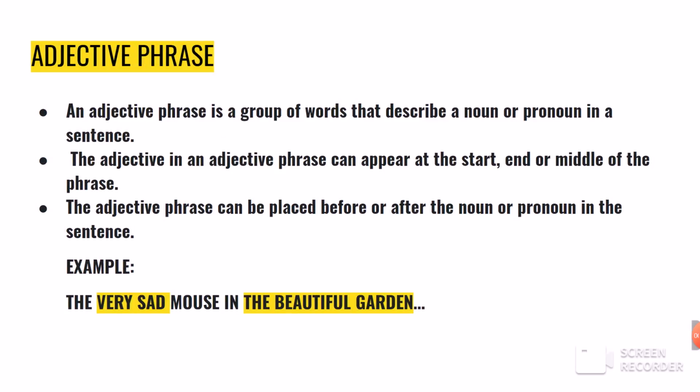Adjective phrase. An adjective phrase is a group of words that describe a noun or pronoun in a sentence. The adjective in an adjective phrase can appear at the start, end or middle of the phrase. The adjective phrase can be placed before or after the noun or pronoun in the sentence. Example: the very sad mouse in the beautiful garden.